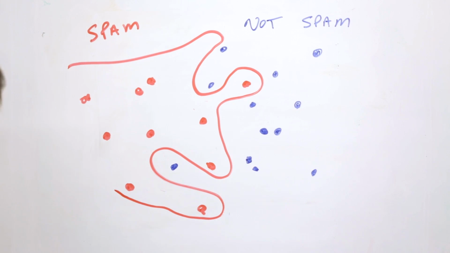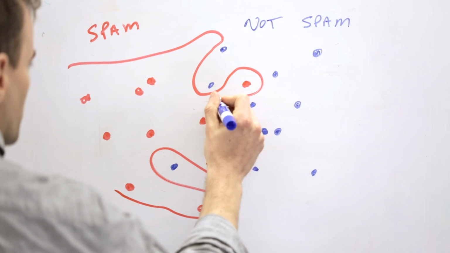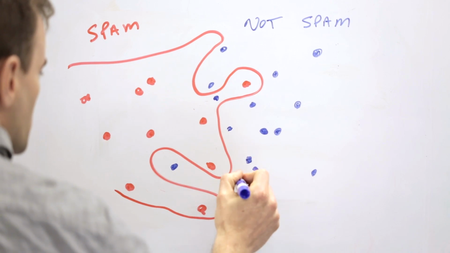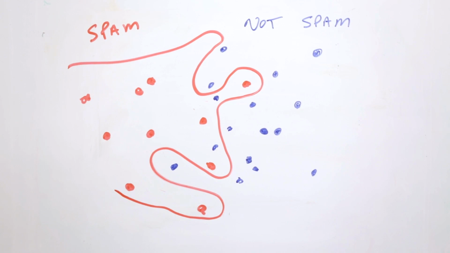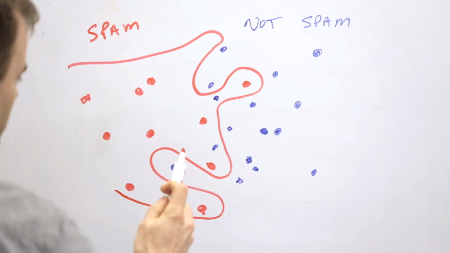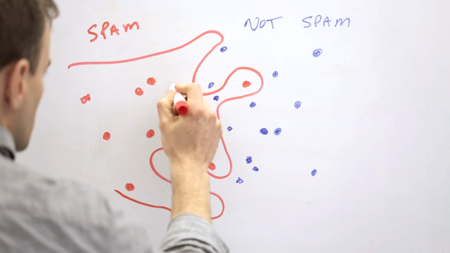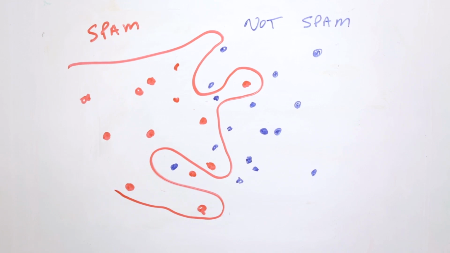Well, the issue is, what if new examples are coming in? I might end up with some new examples that the model is just not really well suited to doing a good job on. So in a sense, this model has overfit our training data originally, and it doesn't do a good job of classifying new, previously unseen data.